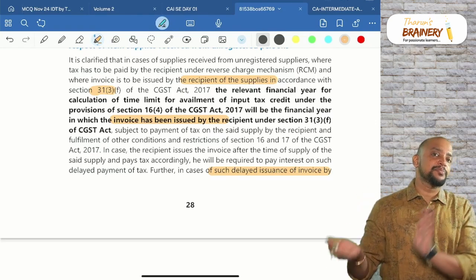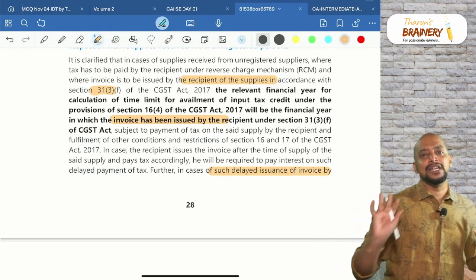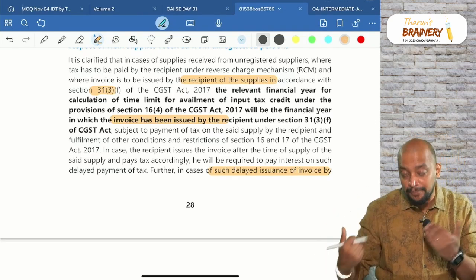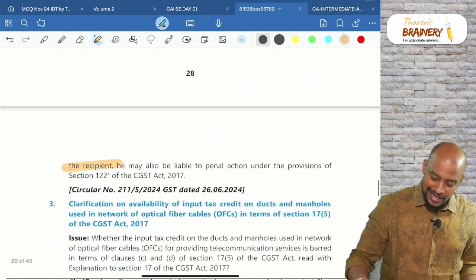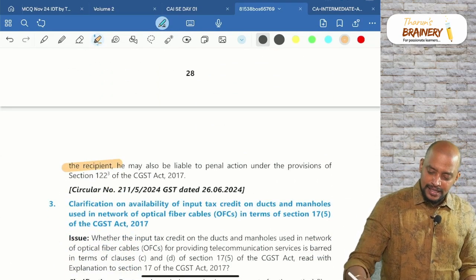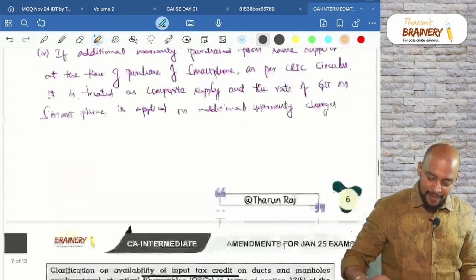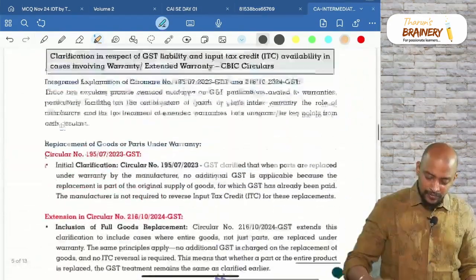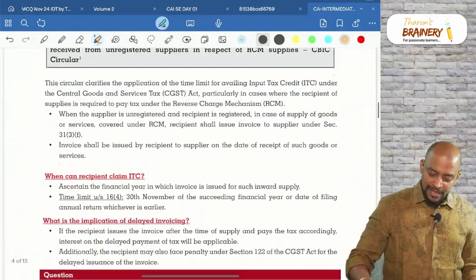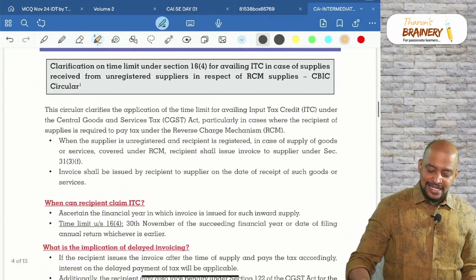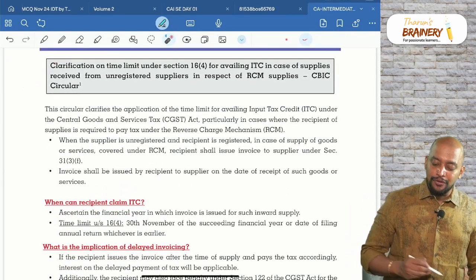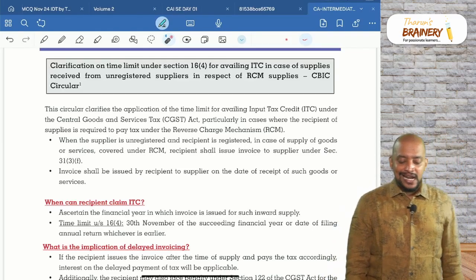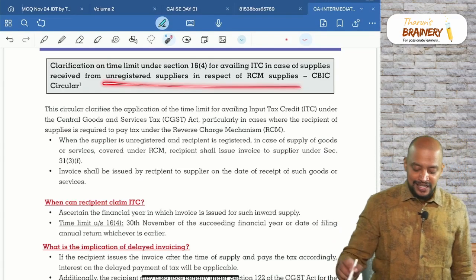So, as and when the recipient receives the supplies of goods or services, he needs to give the invoice to the supplier. Okay, that is this. And this I have given here in the amendments, you can see. So, the first amendment is in input tax credit, clarification on time limit under 16(4) for availing ITC in case of supplies received from unregistered suppliers.